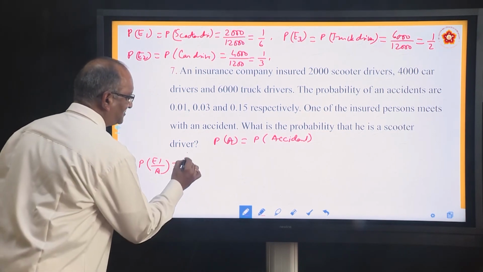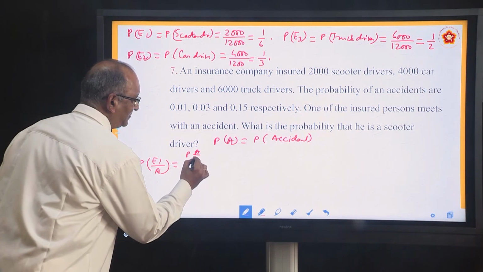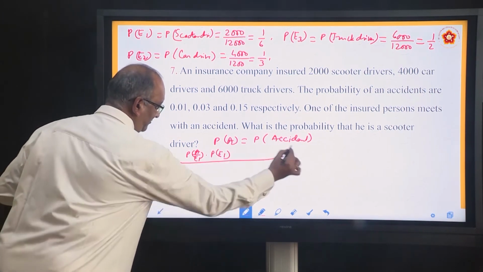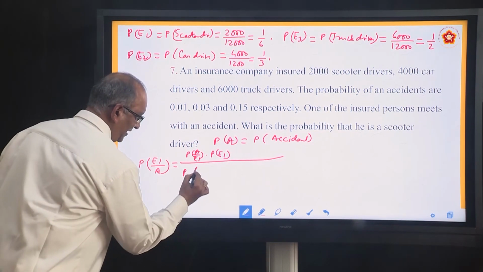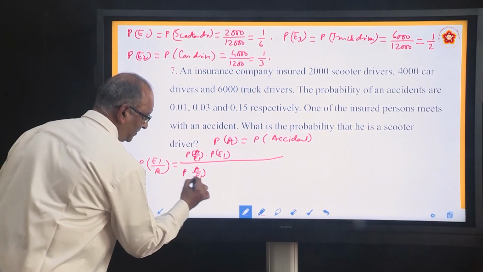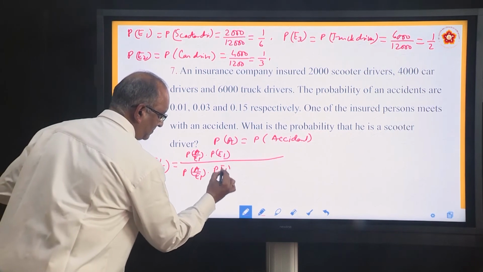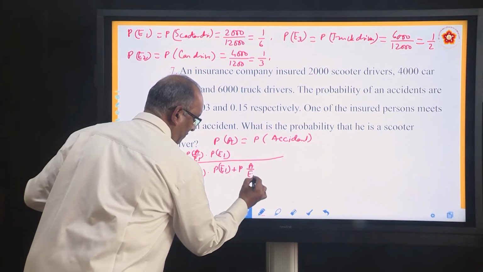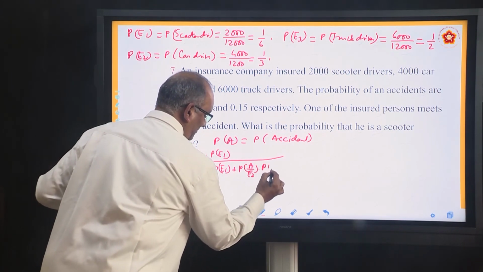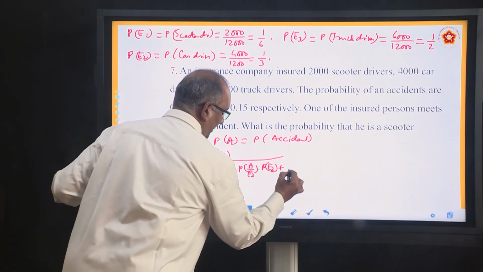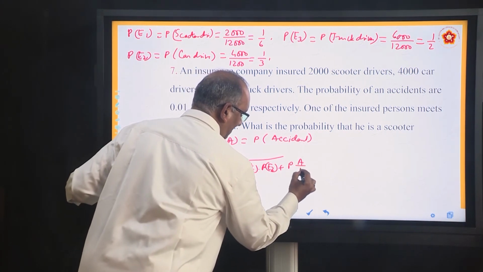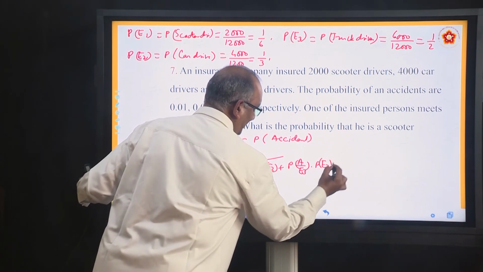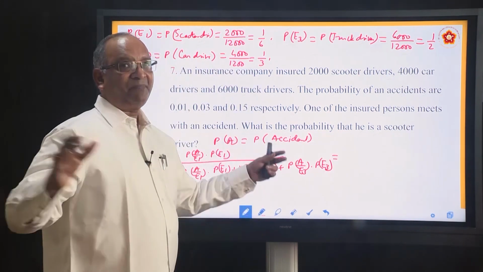Same formula, that is P A by E1 into P E1 divided by P A by E1 into P E1 plus P A by E2 into P E2 plus P A by E3 into P E3, because in this case the partition is in 3 parts.